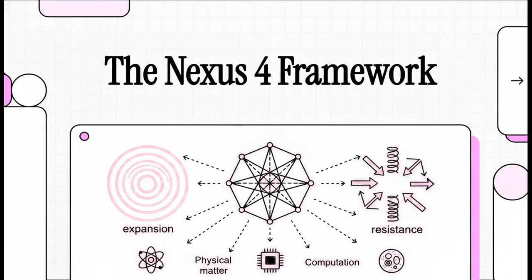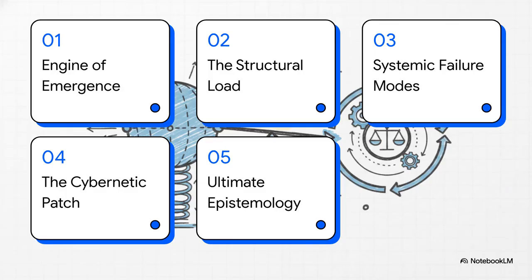This framework proposes that literally everything, from physical matter to computational networks to biology, operates on a universal blueprint balancing expansion and resistance. By the time we're done here, we are going to fundamentally rewire how you look at growth, pressure, and the very nature of information. Okay, let's dive straight into this blueprint.